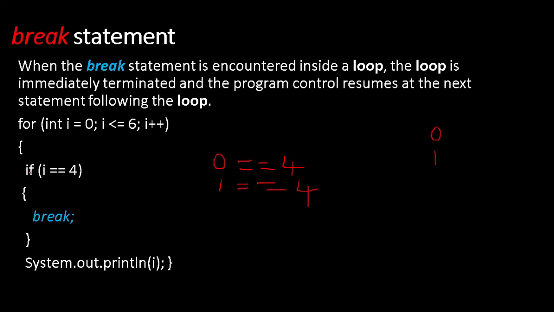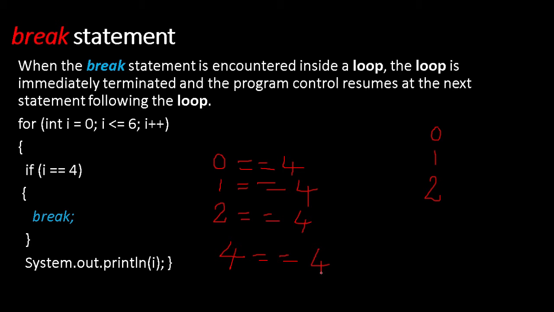The condition is true. Coming over here, another condition will be checked. What is that? 2 is equal to 4. This is also false, so this won't be executed. Again printing, what? 2 will be printed. Now 3 also, we know this will be executed. Now consider 4. Here 4 is less than or equal to 6, right? Coming over here, 4 is equal to 4.